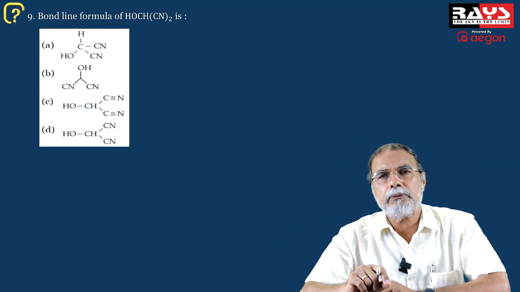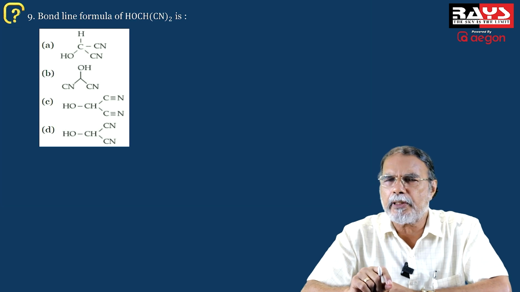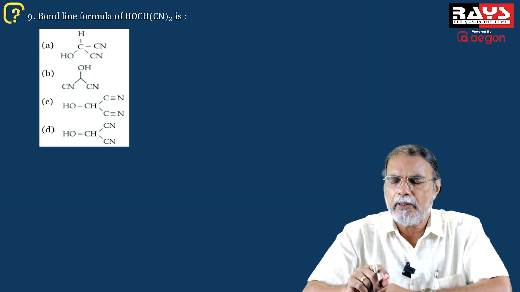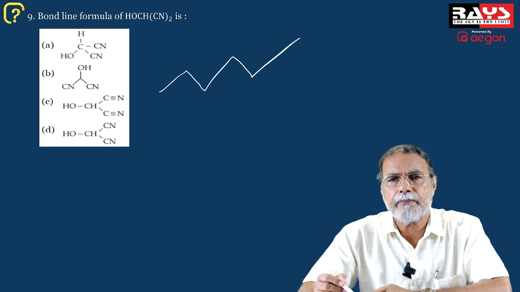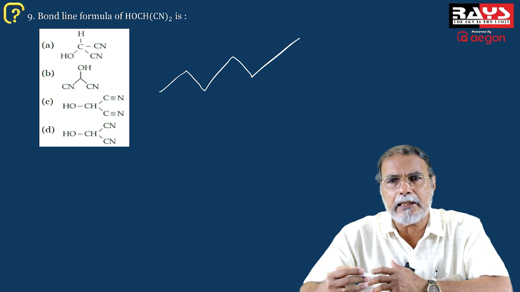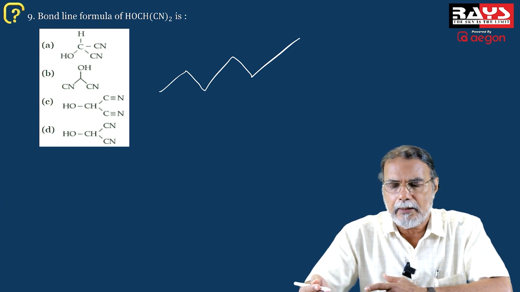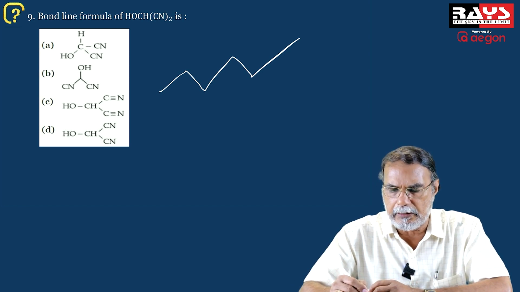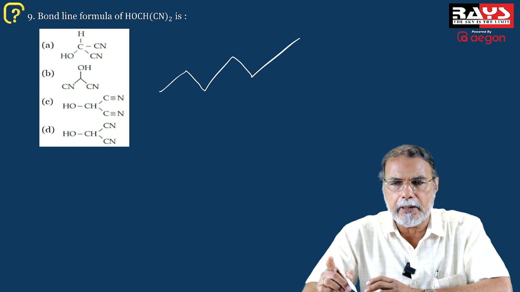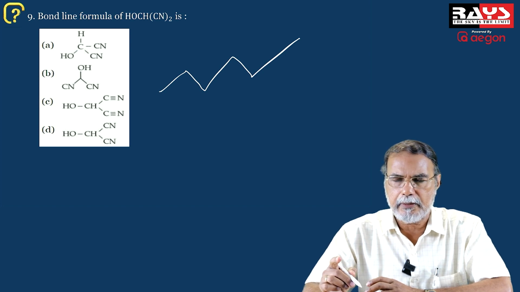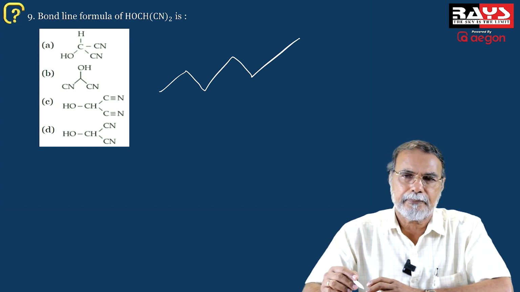Now coming to the next question, it is a pretty fundamental thing. You have the habit of writing bond line representations. And in bond line representations, remember that it's just lines drawn. And this point, for example, in the structure drawn, represents a CH2 group. You don't show the carbon and you don't show the hydrogen in the bond line structure.